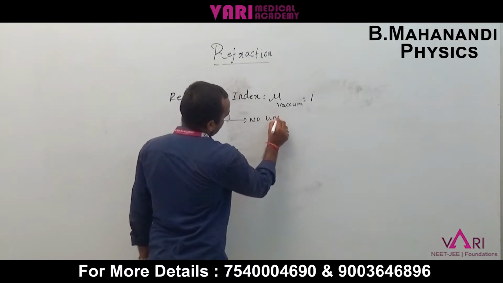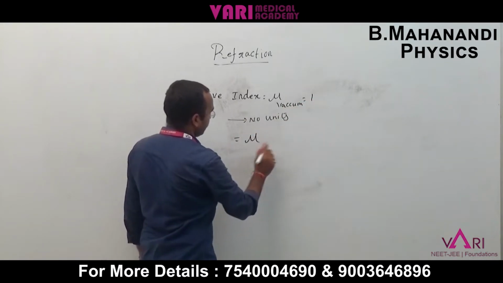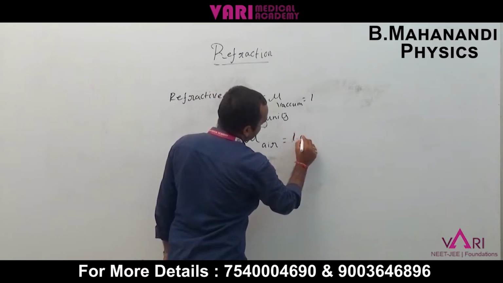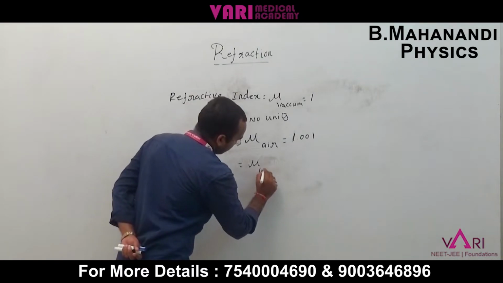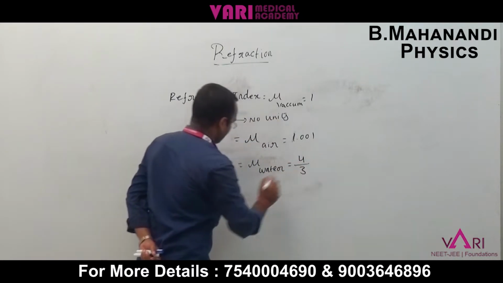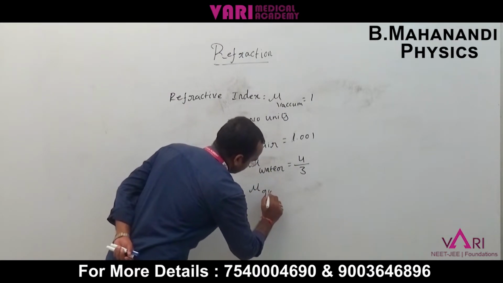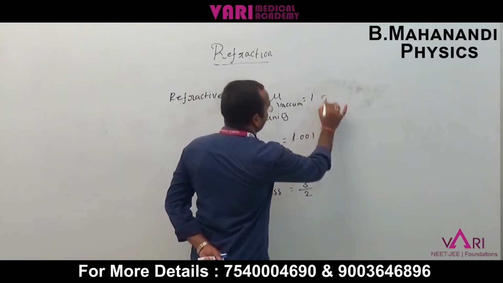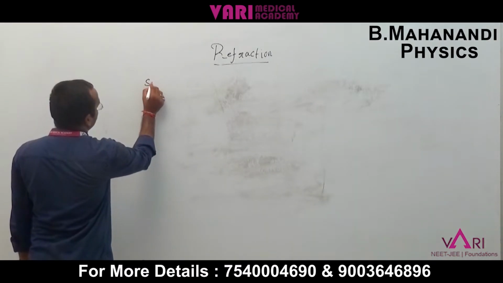Refractive index in air is 1.001. The refractive index of water is 4/3, and the refractive index of glass is 3/2. These are all constant values of refractive index. Snell's law.